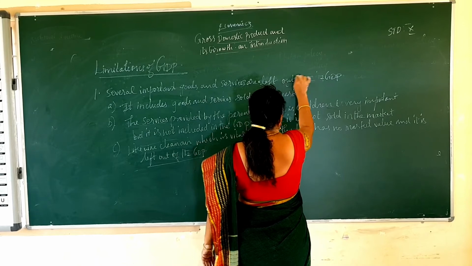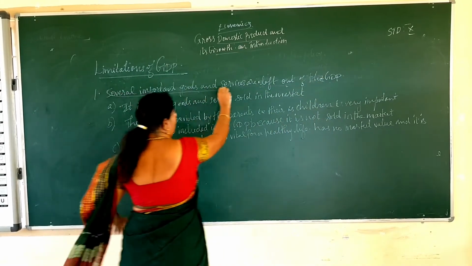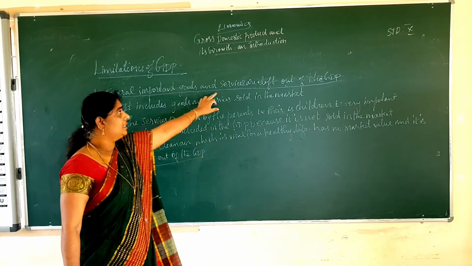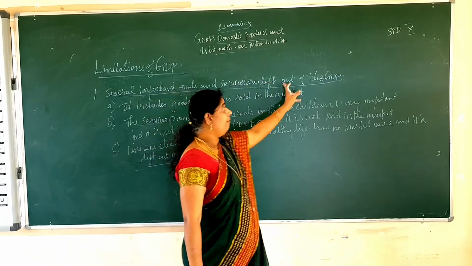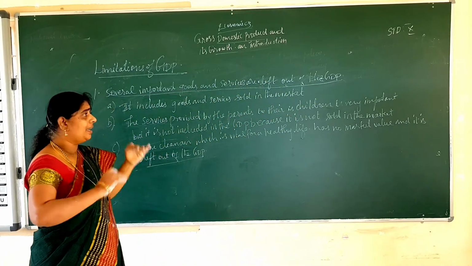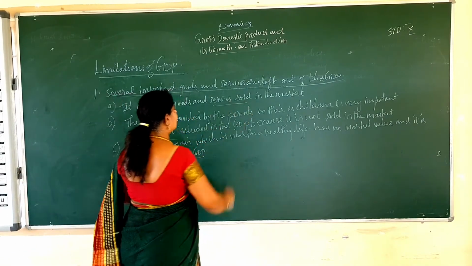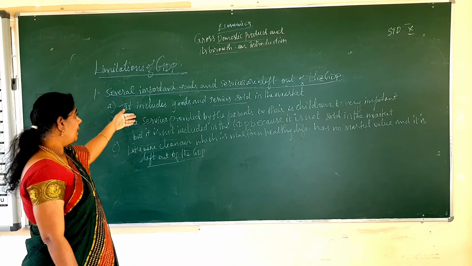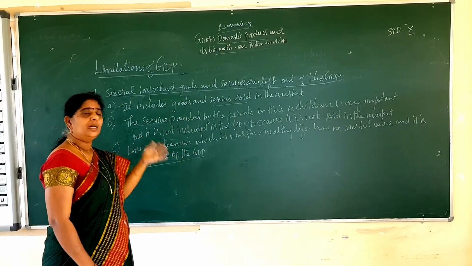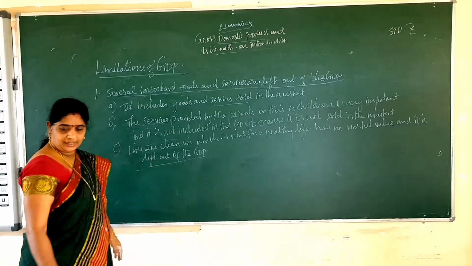Left out of the GDP. So this is the first point. What is the first point, children? Several important goods and services are left out of the GDP. So because it includes only the goods and services sold in the market, that will be taken into account in GDP. Other things, the service provided by the parents to the children, the clean air, are not included. This is the first disadvantage.